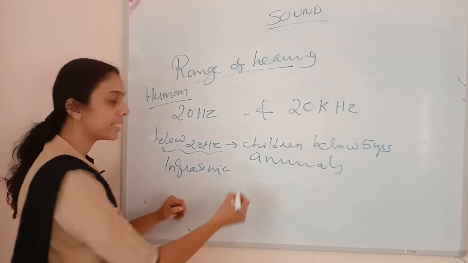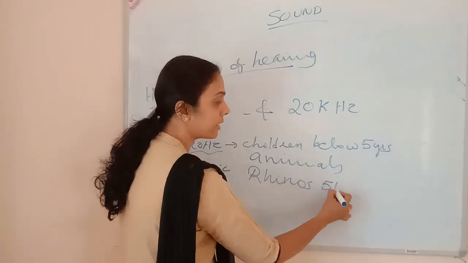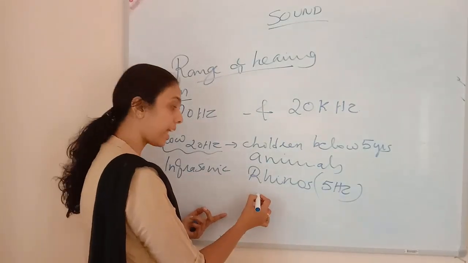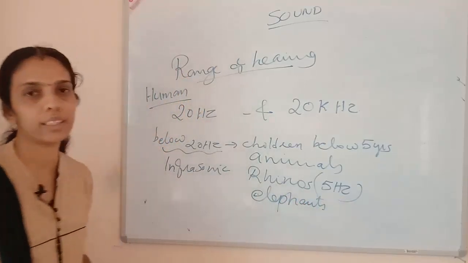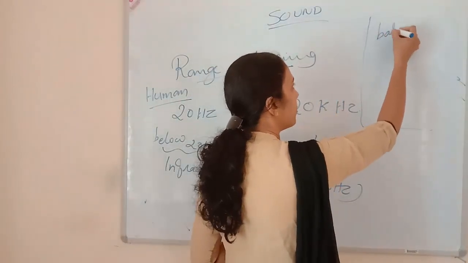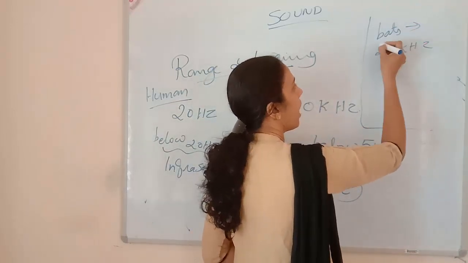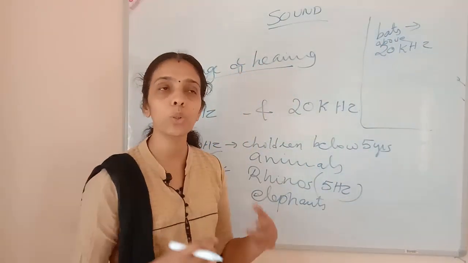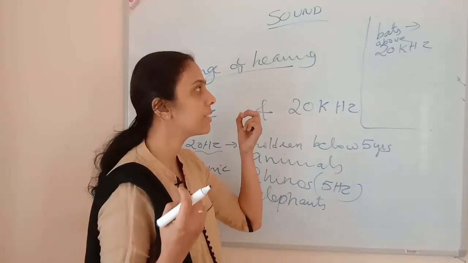Infrasonic sound wave. Even rhinos will be talking below 5 Hertz, and elephants also will be talking in this below 20 Hertz only. But some animals, like bats, will be talking above 20 kilohertz. Bats will be talking above 20 kilohertz, so their sound we won't be hearing. They will be making a noise.